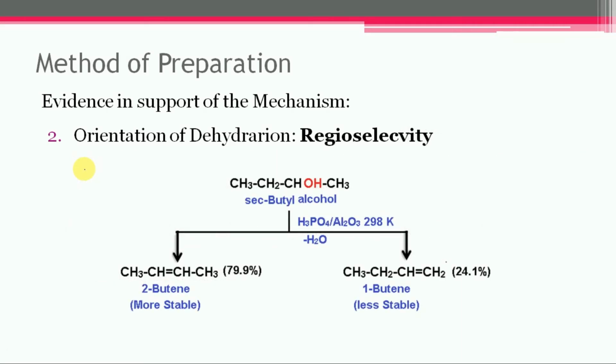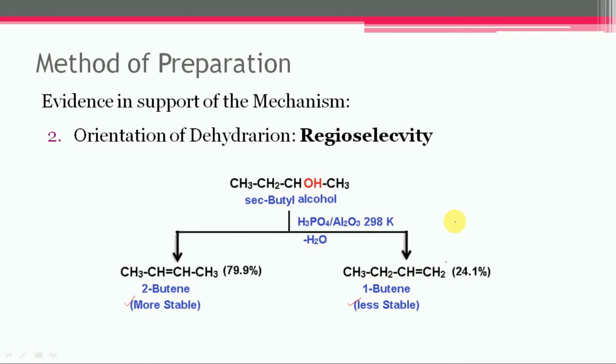Let us consider the case of the dehydration of secondary butyl alcohol. It will take place in the presence of phosphoric acid taken on alumina at 298 Kelvin temperature. It can yield two isomers. The first one is 2-butene, which is more stable and formed in larger quantity, that is 79.9%. And the second isomer is 1-butene, which is less stable and formed near about 24.1%.